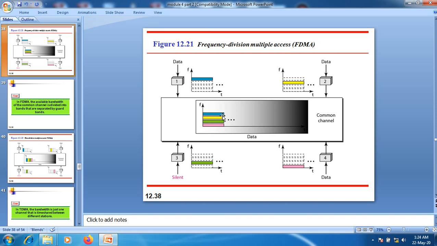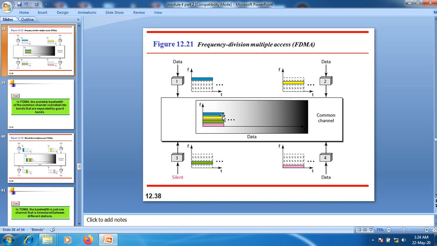When it comes to the FDMA, it is an access method that takes place at the data link layer. The data link layer instructs the physical layer to make a band pass signal at the given or allocated band only. We are not at all using the physical multiplexer at the physical layer at this particular stage.